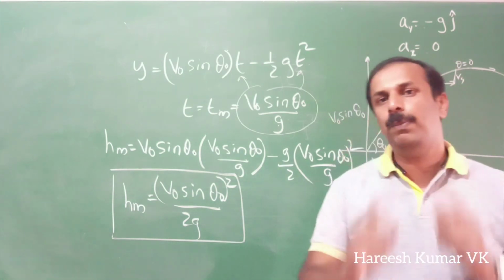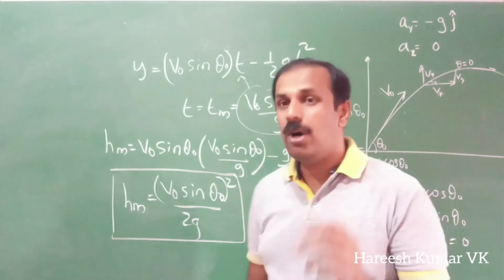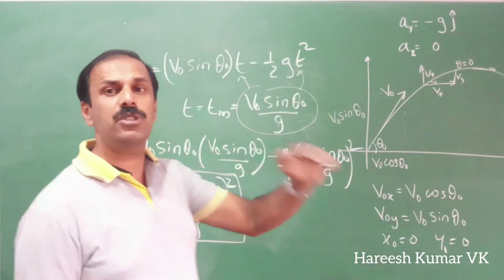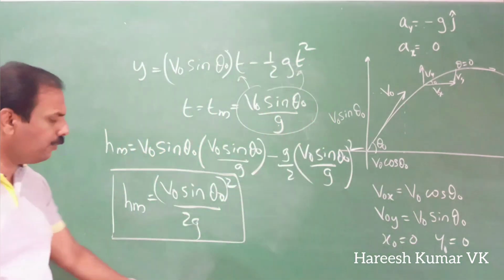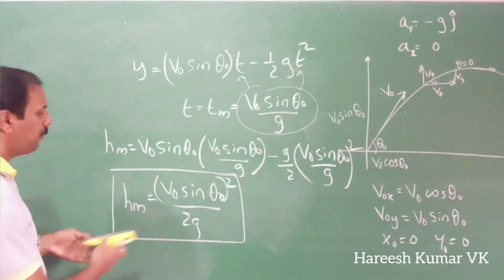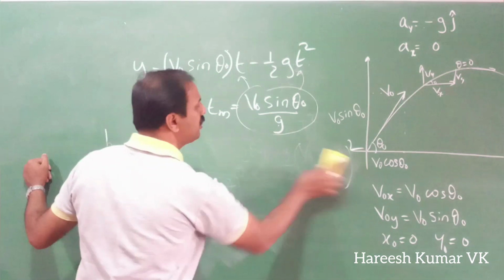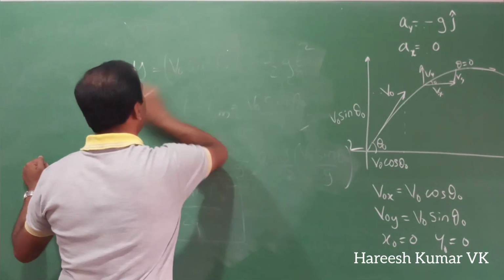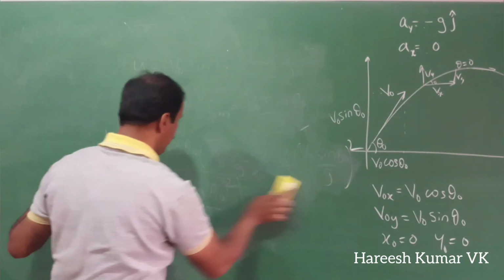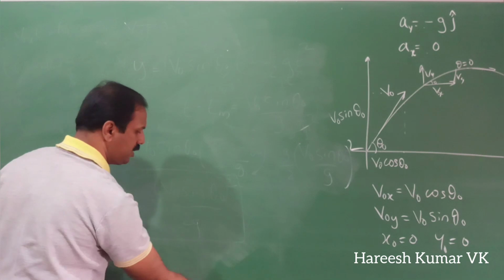Now we have only one part remaining. That is the most important thing. That's called the horizontal range. What is the meaning of horizontal range? When a projectile is projected or thrown, up to where it can reach horizontally, that is called the horizontal range. I will draw it and show for simple understanding.